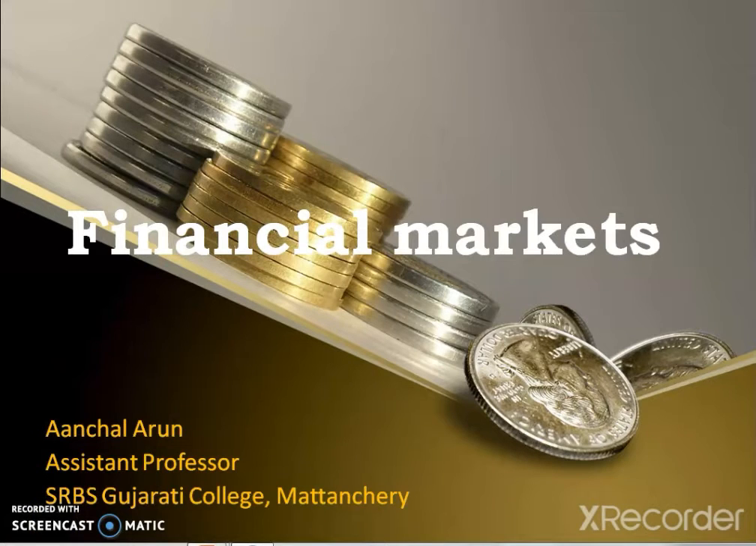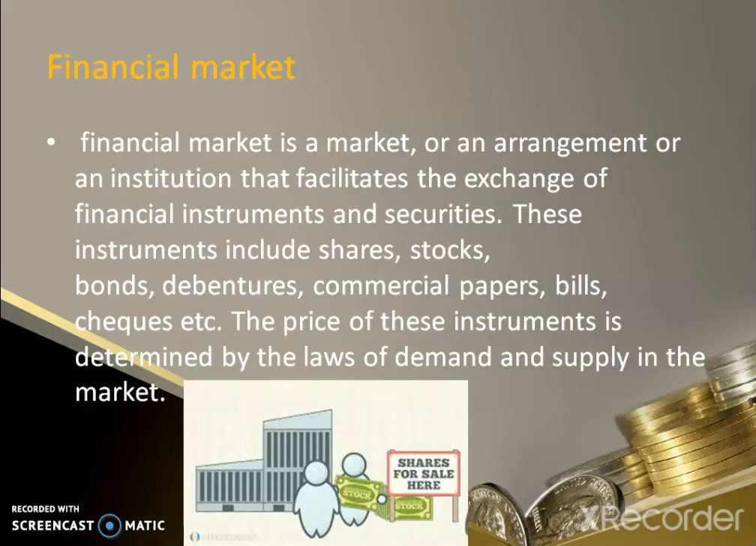Today's topic is financial market. It is the second component in the financial system. As we already discussed what a financial market is in our previous class, now we'll just quickly brush it up. So what do you mean by financial market? A financial market is a market or an arrangement or an institution that facilitates the exchange of financial instruments and securities. These instruments include shares, stock, bonds, debentures, commercial paper, bills, checks, etc. The price of these instruments is determined by the law of demand and supply in the market.